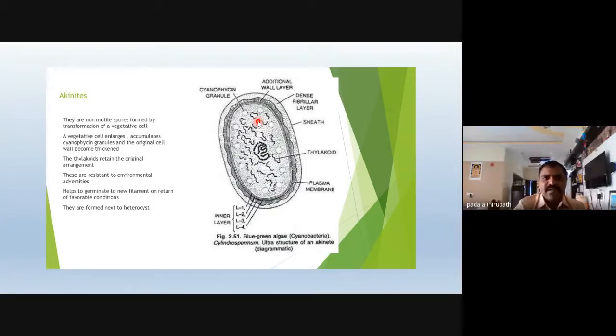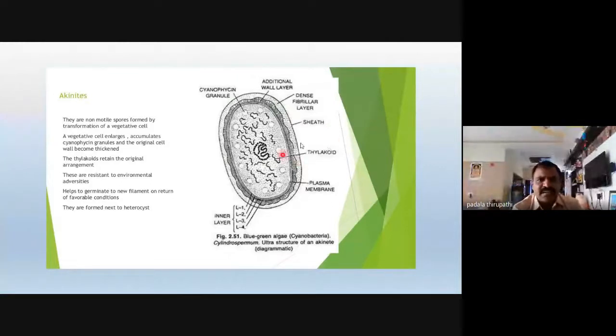Akinete. Okay, so these akinete cells are also normal vegetative cells, but they accumulate the cytoplasm along with pigments, and the cell wall thickens to protect against the external adverse environment or unfavorable conditions.